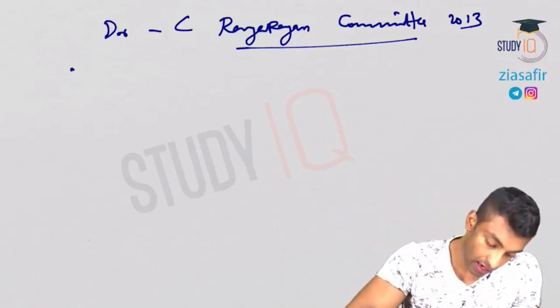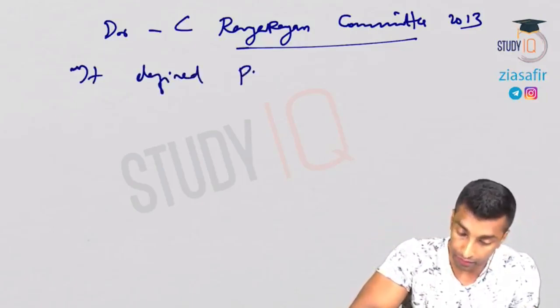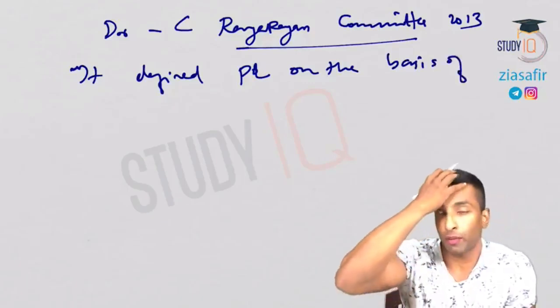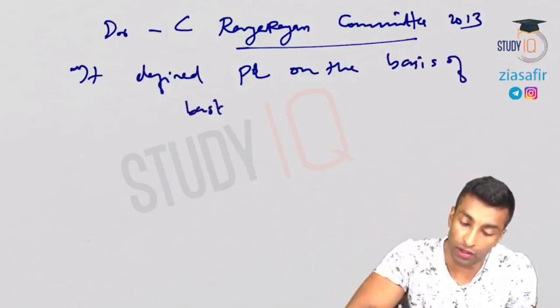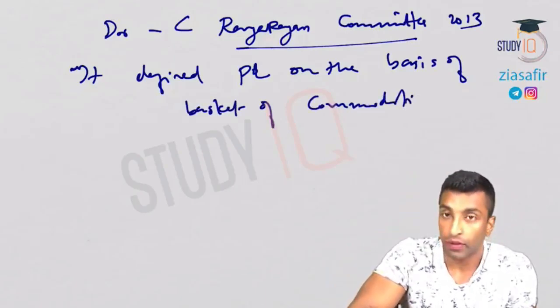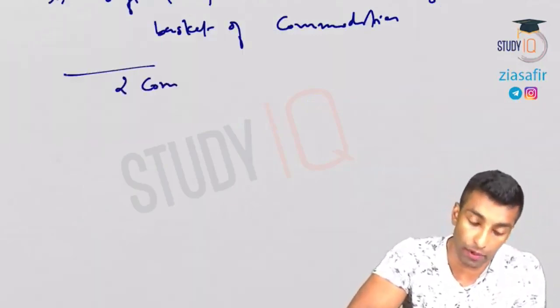Here it defined the poverty line, PL, on the basis of expenditure on a basket of commodities, same as before. Here the poverty line consists of two components.